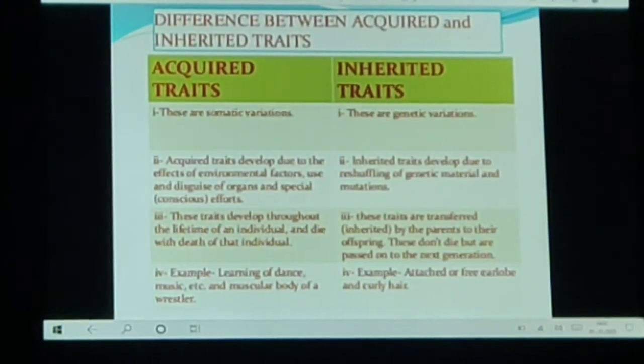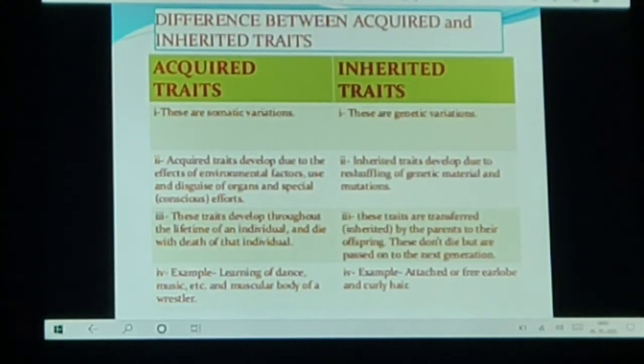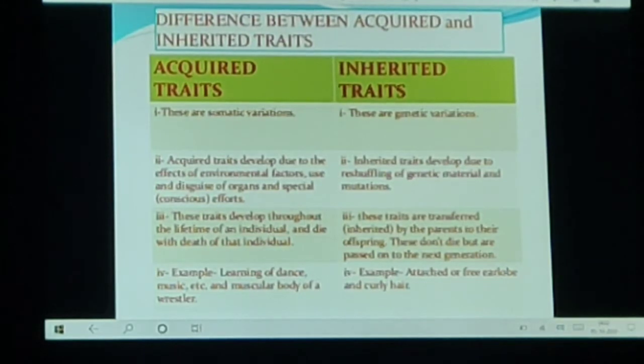The inherited traits are the genetic variation. Acquired traits are somatic variation. Acquired traits develop due to the effect of environmental factors. Inherited traits develop due to reshuffling of genetic material and mutation. Acquired traits develop throughout the lifetime of an individual and die with the death of that individual.